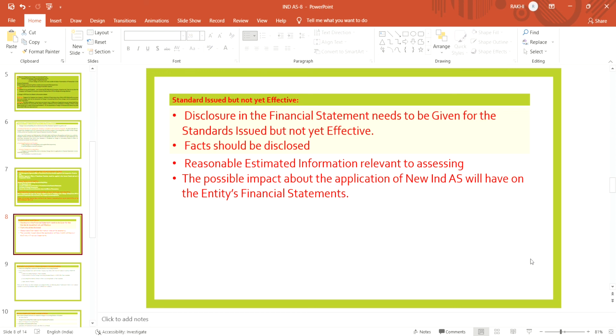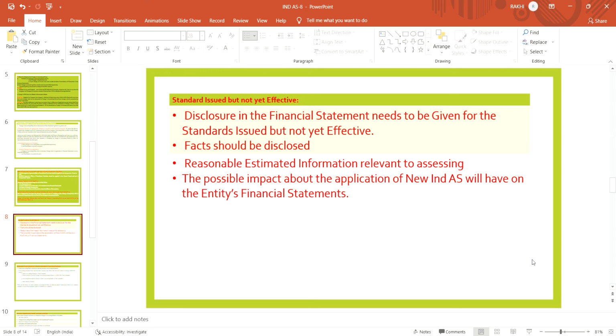The fact should be disclosed in the financial statement, along with why the company has given this disclosure. Reasonably estimable information relevant to assessing the possible impact that application of the new standard will have on the entity's financial statement should be given. What is the possible impact of applying the new standard on the entity?